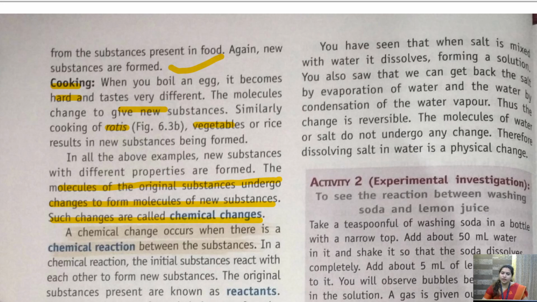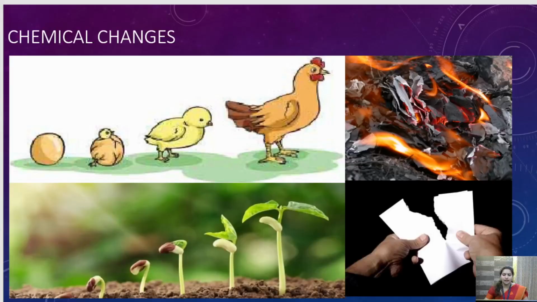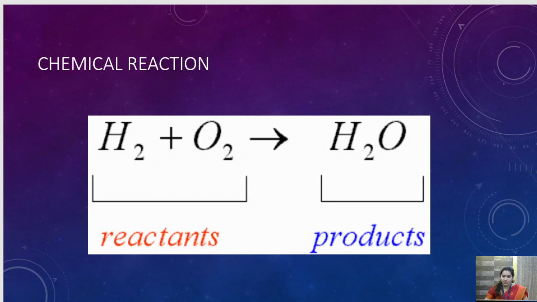So water is made from, as we know, the formula of water is H2O. Here they have hydrogen and oxygen. When hydrogen and oxygen combine together, they give H2O. So this hydrogen and oxygen are reactants and the product, that is water, is the product.